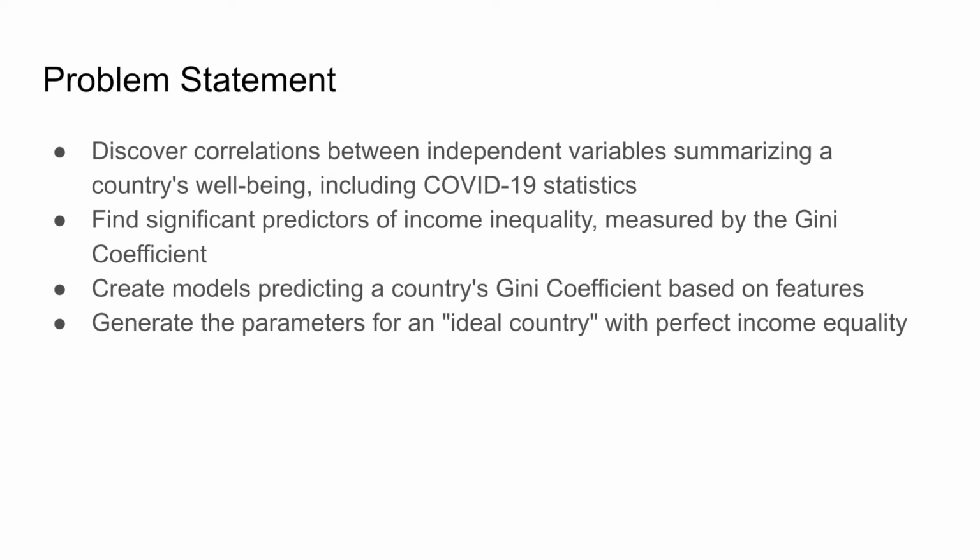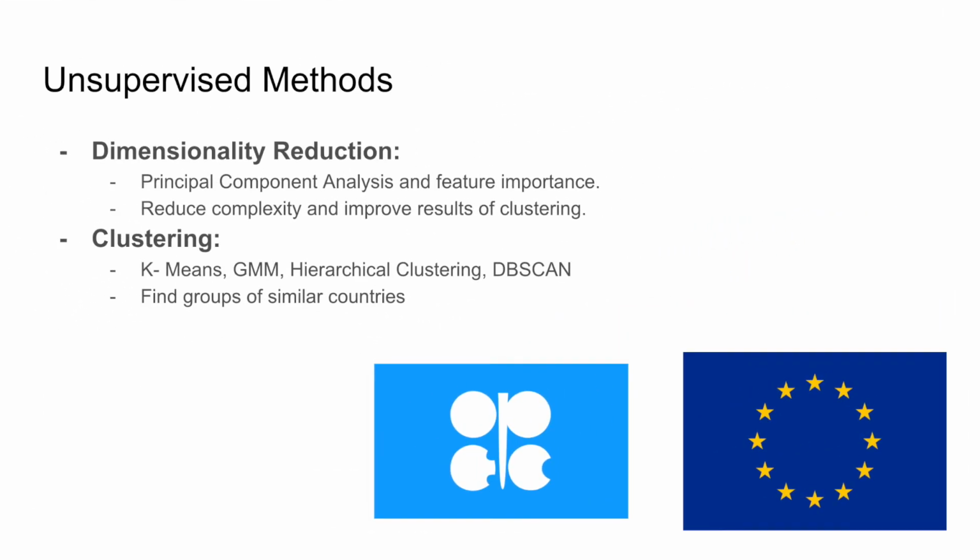In this project, we aim to investigate the relationships between independent variables related to a country's well-being, such as crime rate, mortality rate, and happiness index, as well as COVID-19 statistics. Using this information, we also hope to find significant predictors of income inequality and build machine learning models to predict a country's Gini coefficient. Finding the best algorithm, combination of predictors, and parameters, we plan to create an ideal country with perfect income equality.